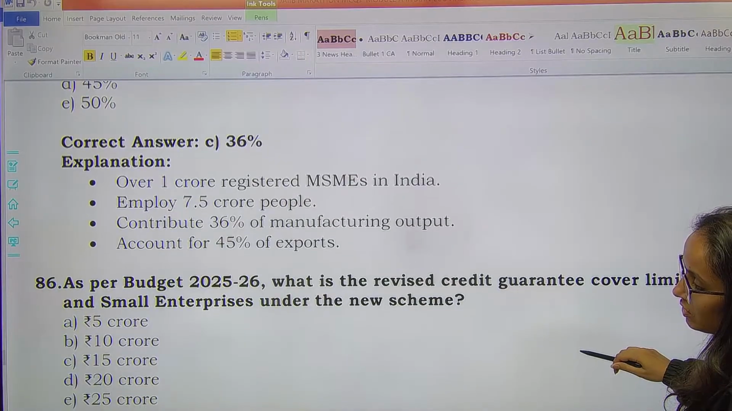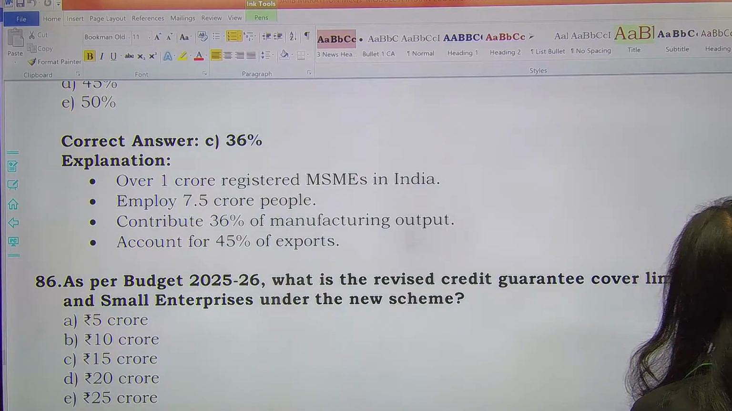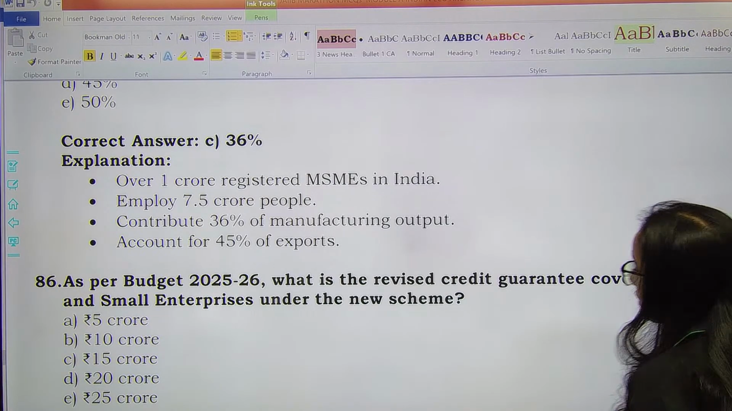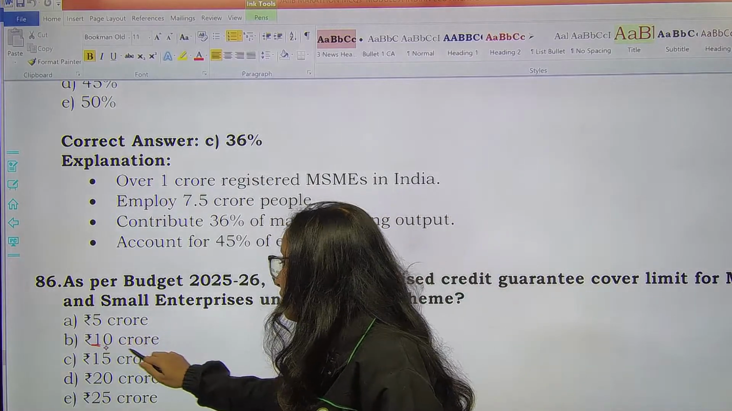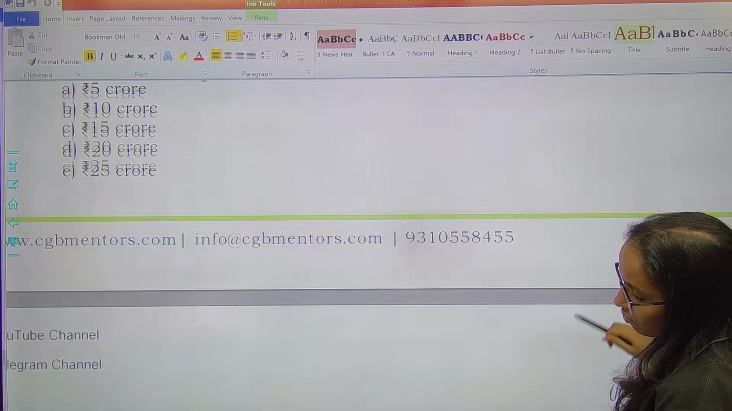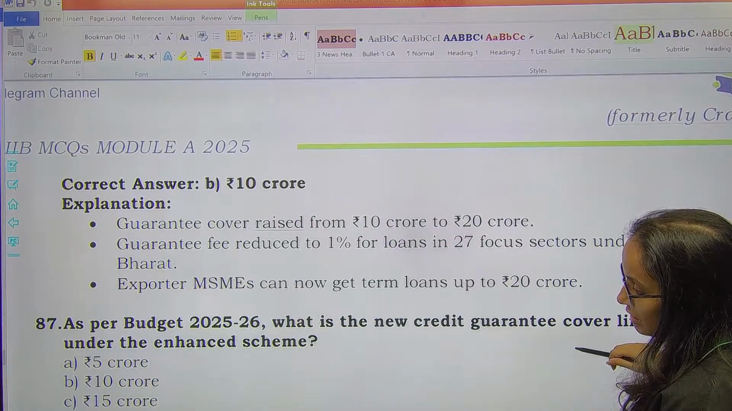Next, as per budget again, what is the revised credit guarantee cover limit for micro and small enterprises under the new scheme? रिवाइज्ड क्रेडिट गारंटी कवर कितना है? रिवाइज्ड क्रेडिट गारंटी है आपका 10 करोड़. रिमेंबर, जो नई स्कीम है उसमें रिवाइज्ड क्रेडिट गारंटी कवर is rupees 10 crores. Option B will be the right answer here. Next question. Question number 87.